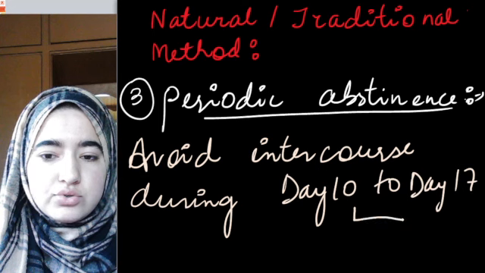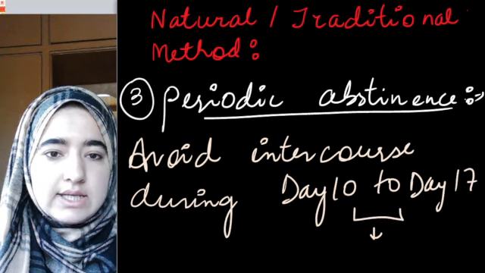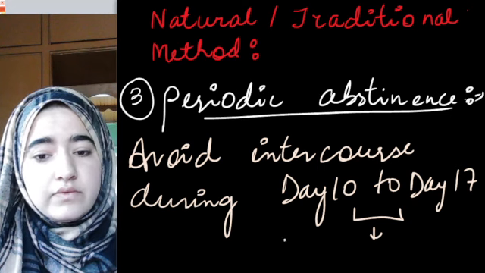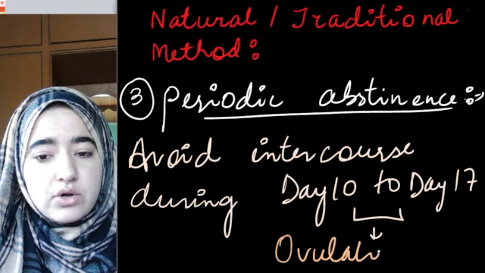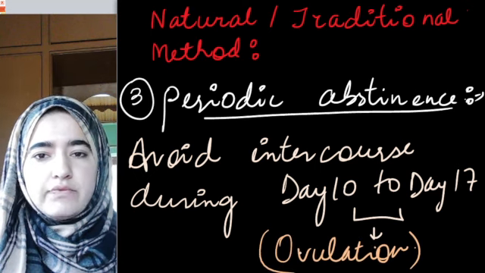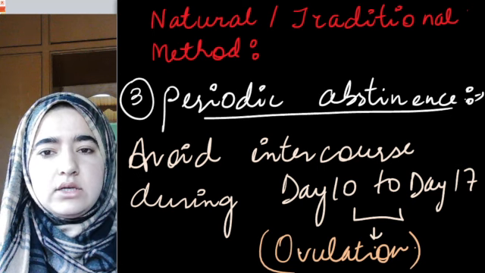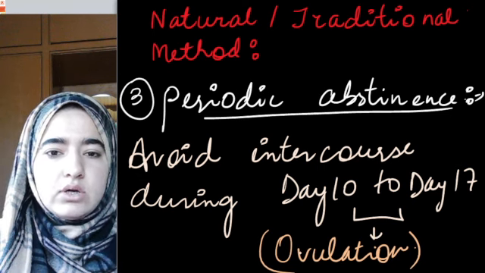Why? Because during this period there is much chance of ovulation, and once ovulation occurs, that means release of the egg has taken place, and sperms can easily come in contact with it.